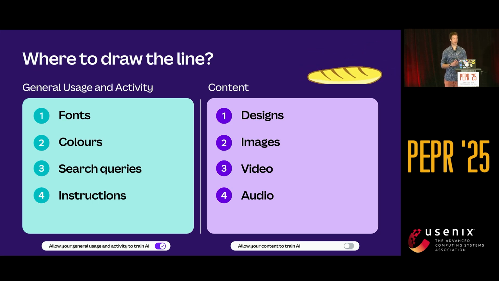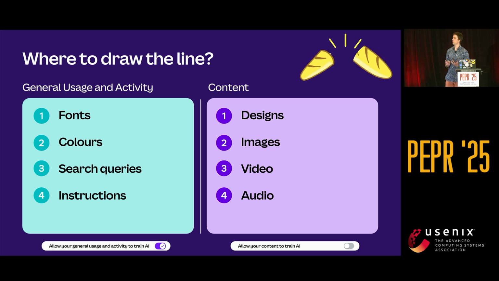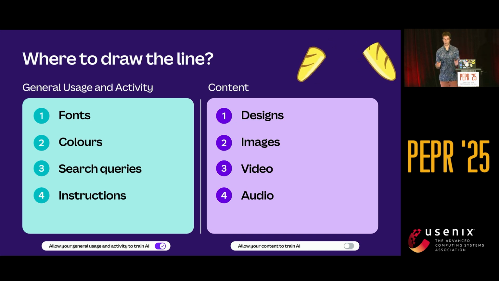So on one side, we have what we call our general usage and activity. And this is fonts, colors, search queries. This is behavior, how you interact with the product. And in our testing, this seemed to align with user expectations. Things like a search engine should always get better by looking at how it's used, even whether it's AI or not. But on the other side, we have our content.